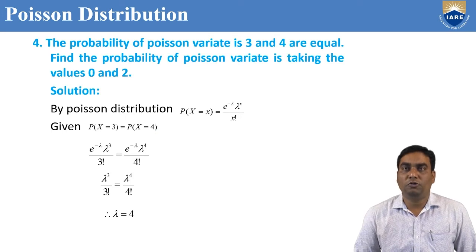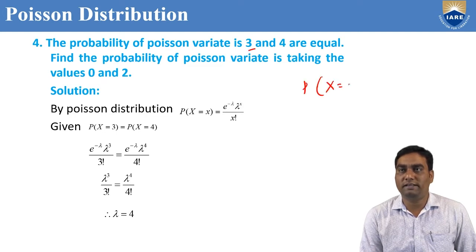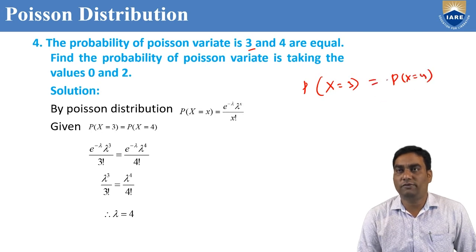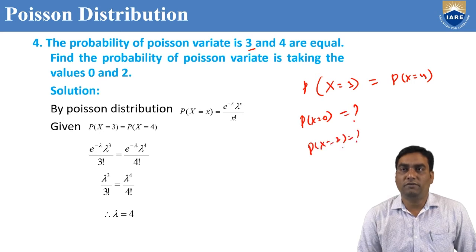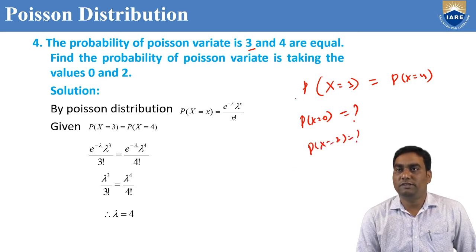Now coming to the fourth problem, the probability of a Poisson variate taking the values 3 and 4 are equal. That means the probability of Poisson variate 3 and the probability of Poisson variate 4 are equal. This condition is given. Find the probability of the Poisson variate taking the values 0 and 2. So we can find P of x equal to 0 and P of x equal to 2 by using this relation.